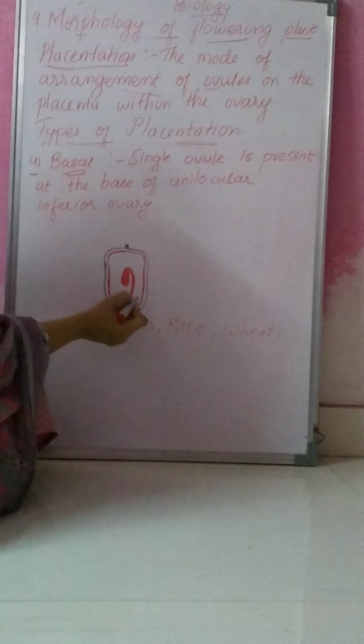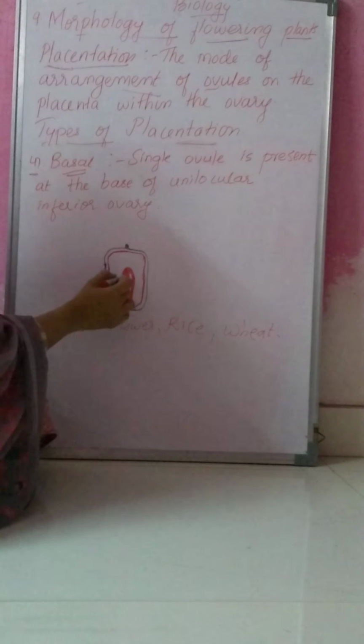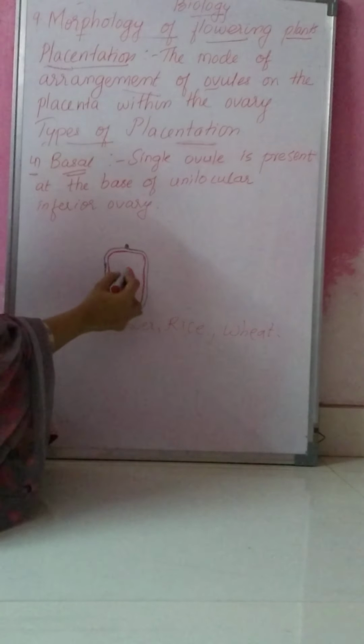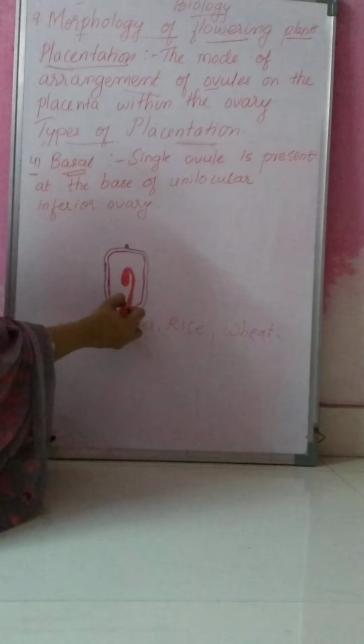Fourth is basal placentation. Now what is basal placentation? In basal placentation, you will see a single ovule is present at the base of the unilocular inferior ovary.